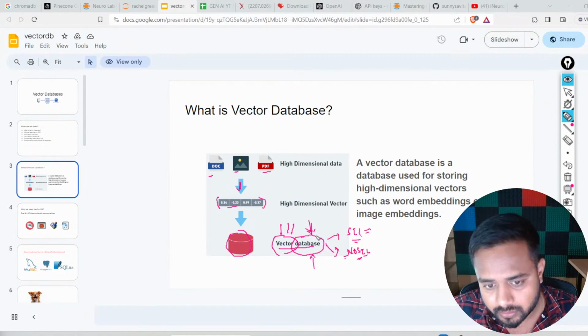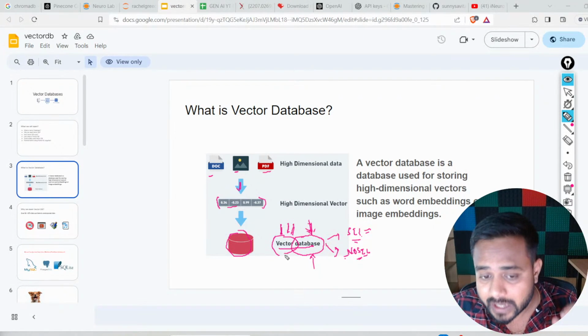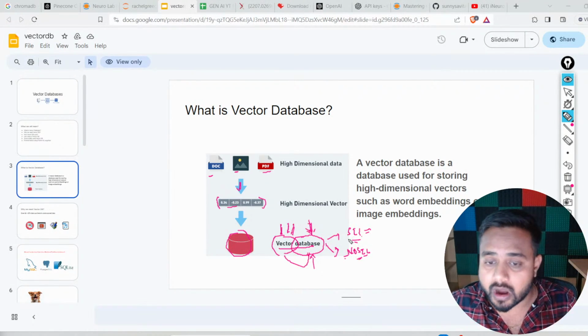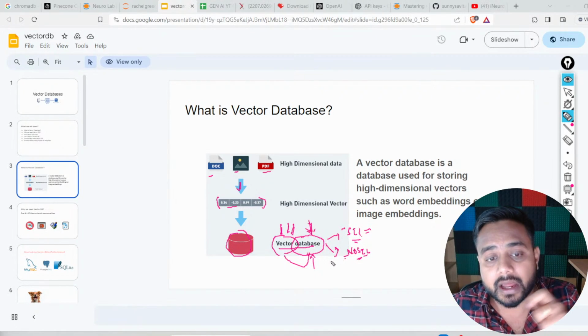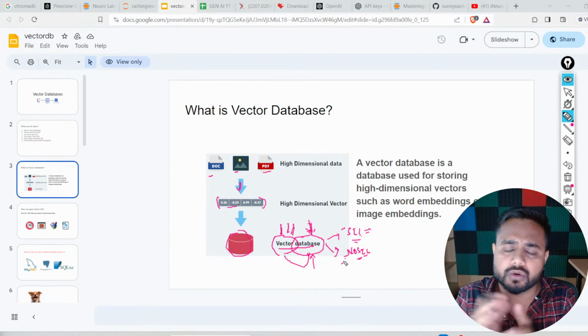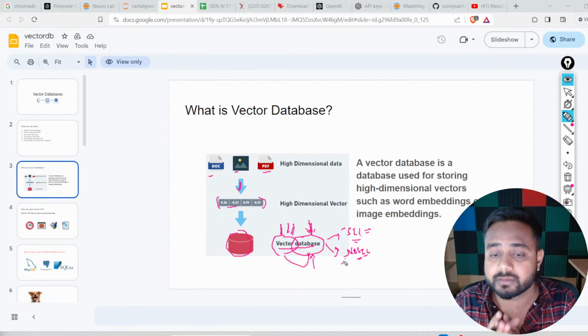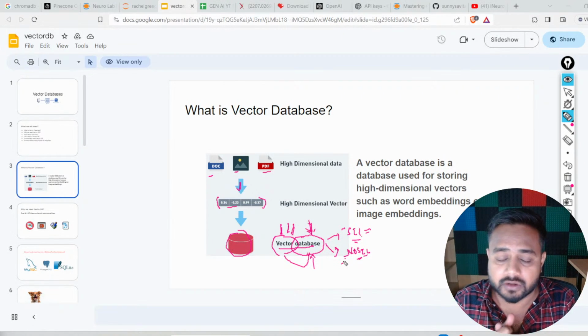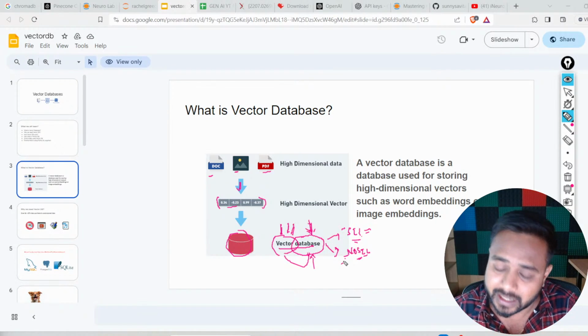So here we are talking specifically about this vector database. We are storing a vector now. So how is this vector database different from the SQL and NoSQL database? Let's look into that and try to understand the differences between SQL, NoSQL, and this vector database, and why we should use this vector database, and why we should not use the SQL and NoSQL database. We'll try to understand that also.